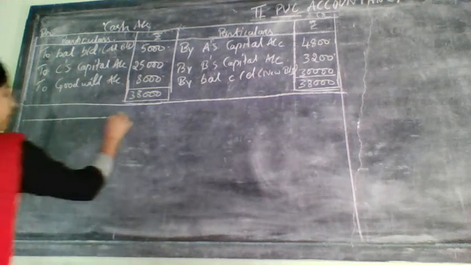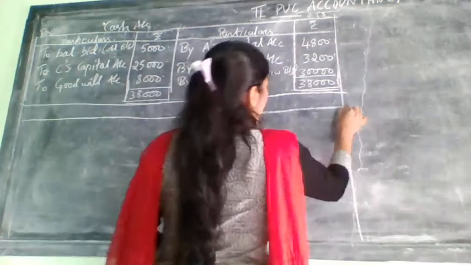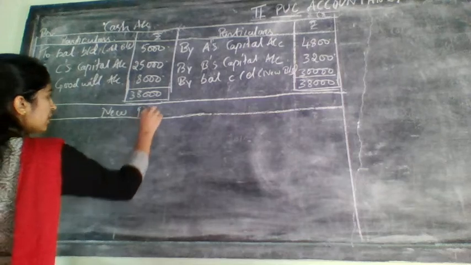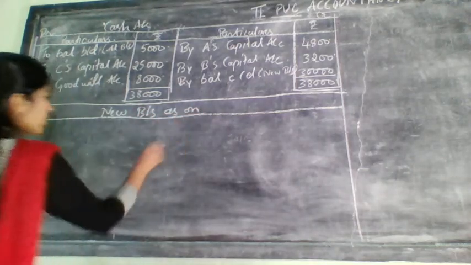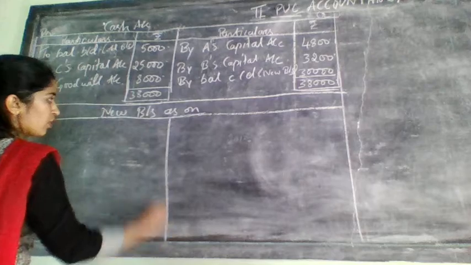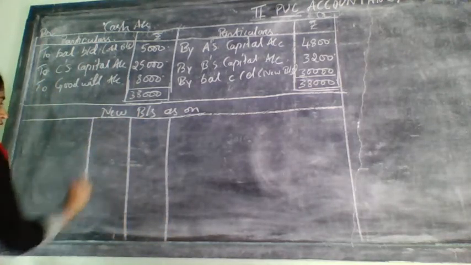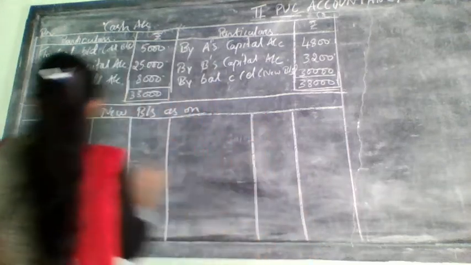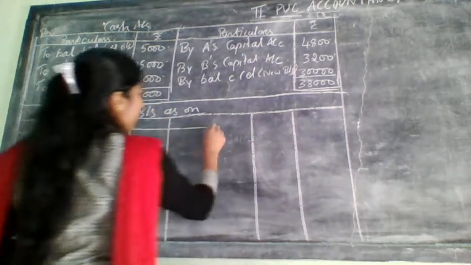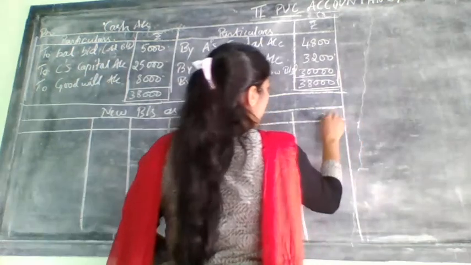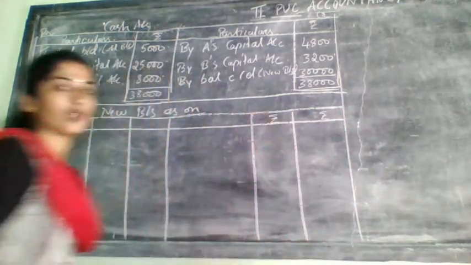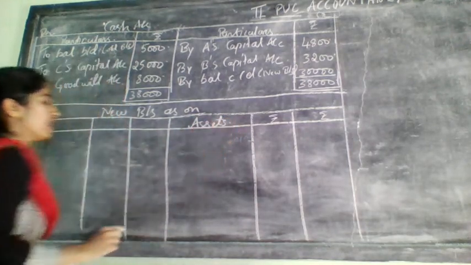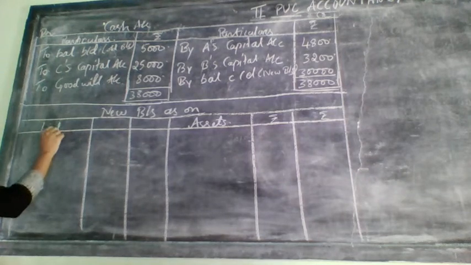Okay. So now let us start doing the next step. That is the new balance sheet as on. Here you need to write two columns, one inner column and one outer column. For the new balance sheet, they have given you the date. Which date you need to take? The date on which the new partner was admitted into the firm. This side is called which side? Asset side, and this side is called liability side.